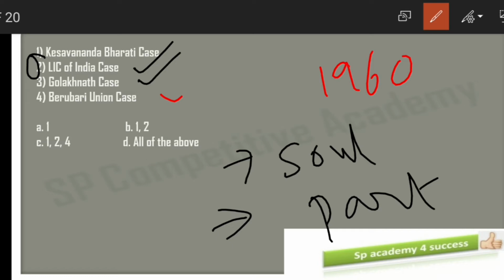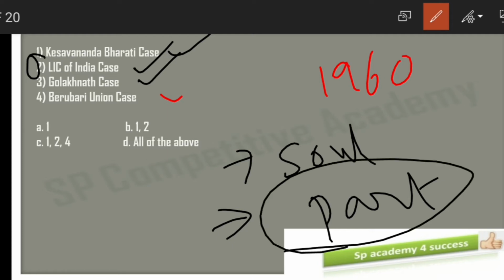Let's see one more option, the Keshavananda Bharati case, which took place in 1973. The judgment was, again, that the preamble is a part of the constitution and can be amended under Article 368. This was the judgment given in the Keshavananda Bharati case.